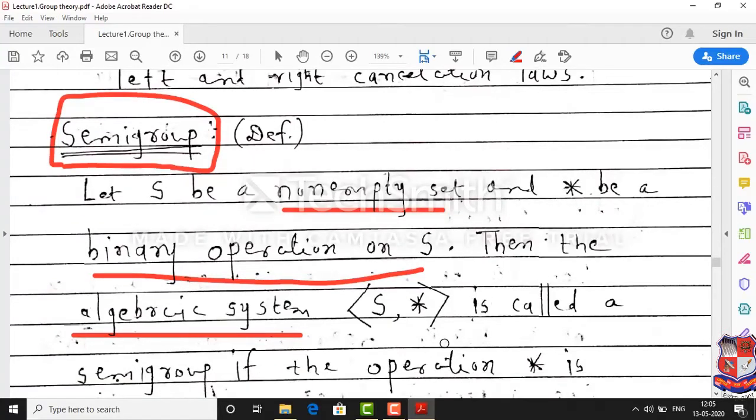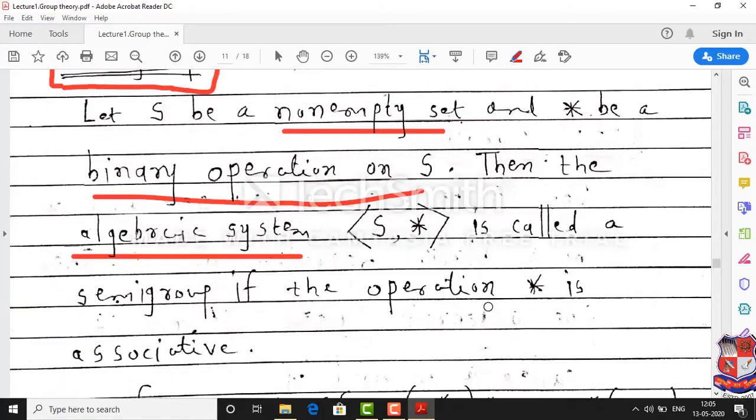S with binary operation star is called a semigroup if the binary operation is associative, as we discussed in the last lecture. So for a given algebraic system to be a semigroup, your binary operation must be associative.